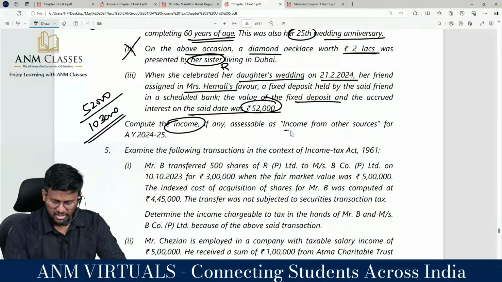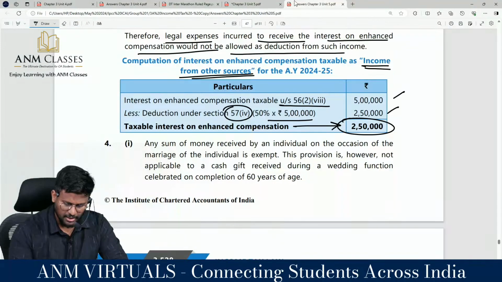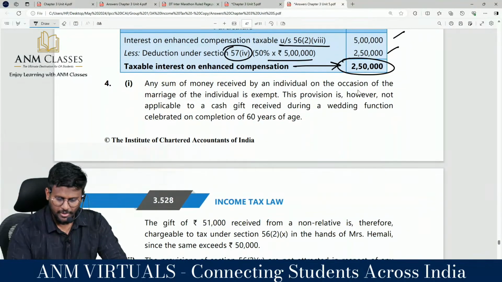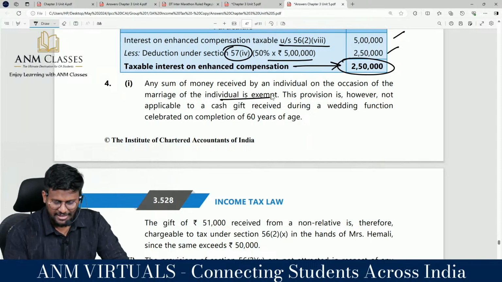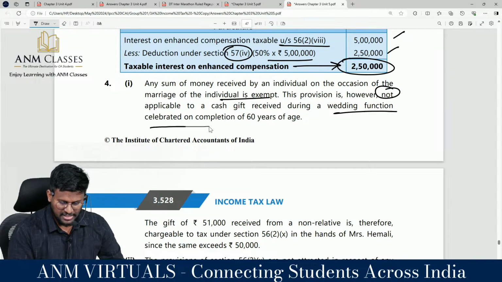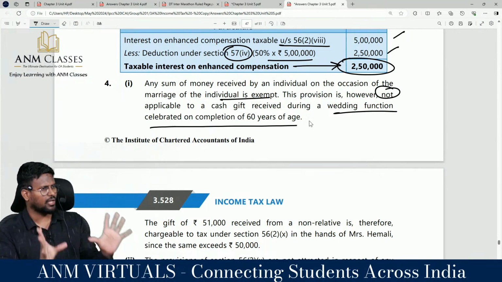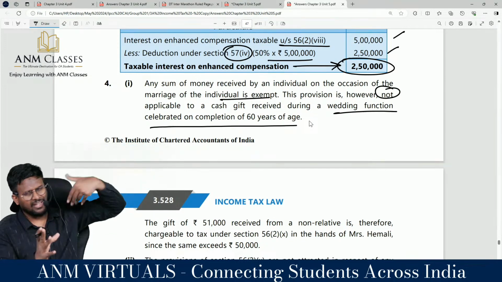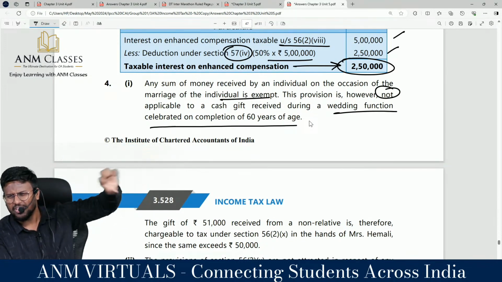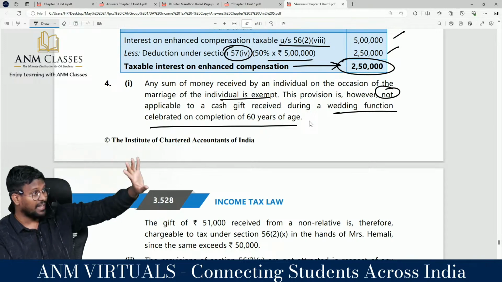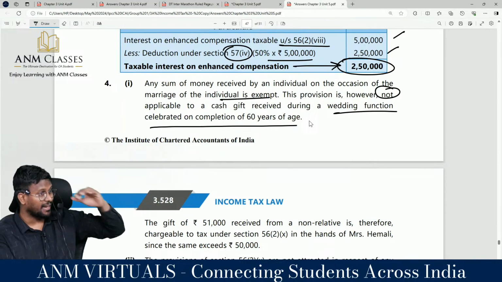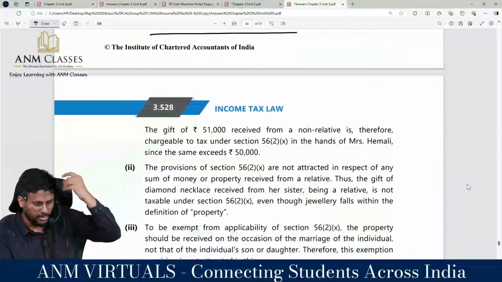Compute the income, if any, assessable as income from other sources for the assessment year. Any sum of money received by an individual on the occasion of marriage of the individual is exempted. This provision is however not applicable to a cash gift received during a wedding function celebrated on completion of 60th year of age. Only marriage. On that day, whatever gift you receive, you don't have to pay even a paisa of tax. Last day in your life you are going to be happy, enjoy. Hello sir. But marriage anniversary every year will come. But marriage is not like that, sir. 2 or 3 times only will come, correct?